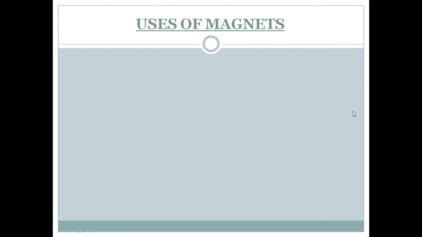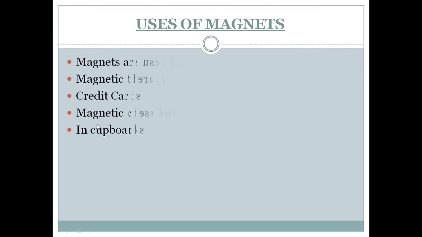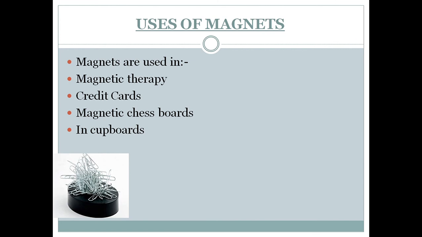Uses of magnets. In our daily life, magnets are used in magnetic chessboards and in cupboards. Magnets are also used in the medical field, that is called magnetic therapy, and in credit cards also. These images show different uses of magnets.